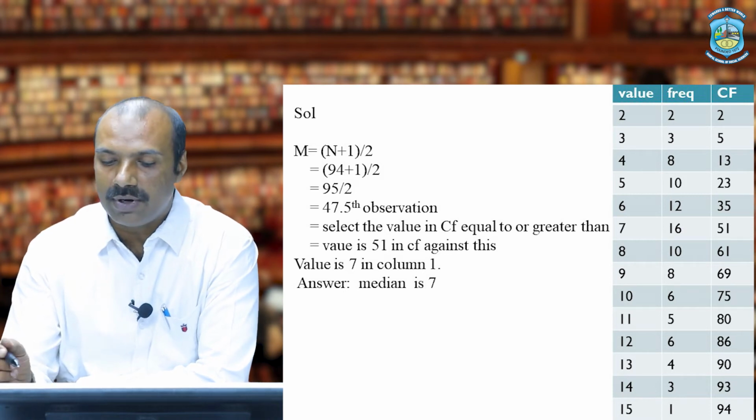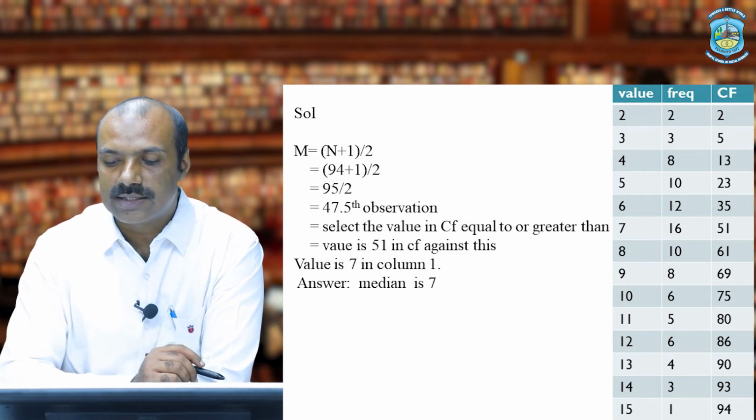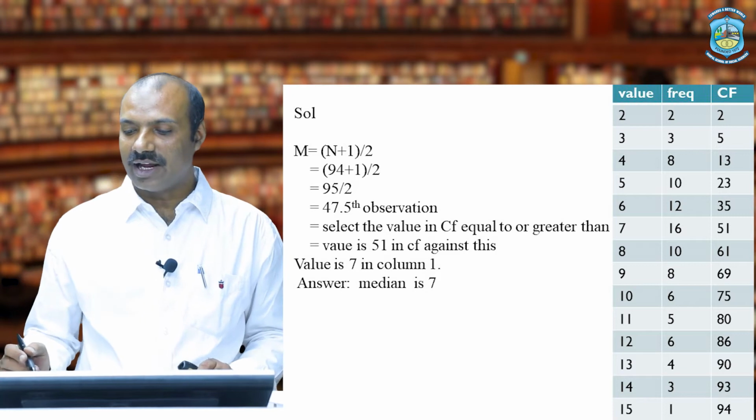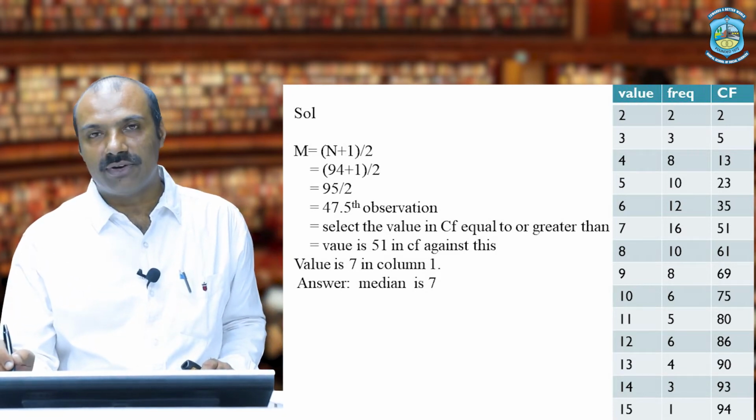So less than type, it means my median class will be 6, 12 and 35. So 47.5 is greater than 35 but less than 51.